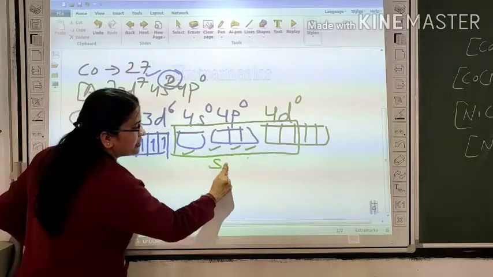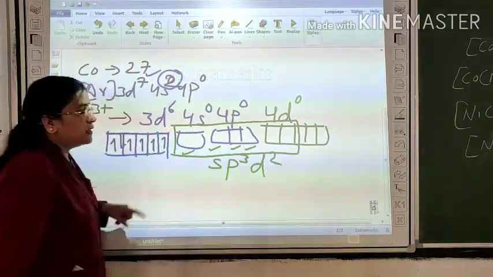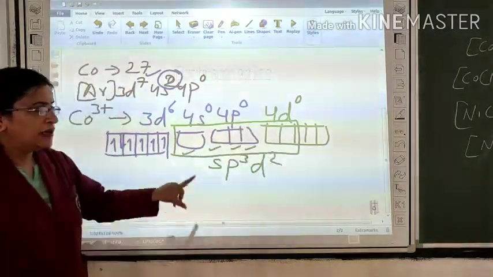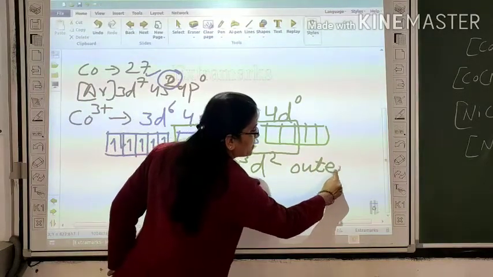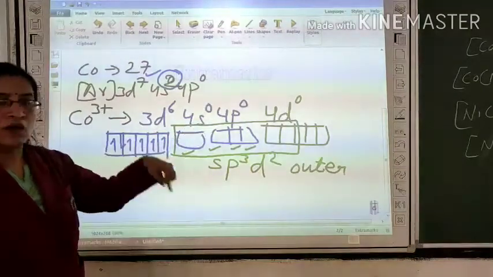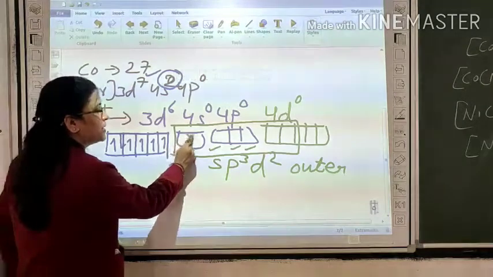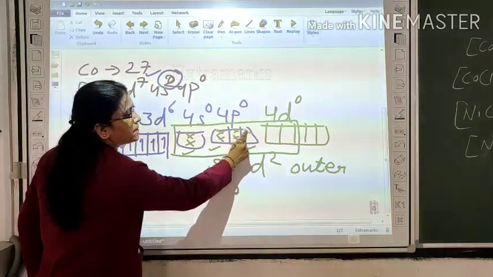So the hybridization is sp3d2. Now look carefully, all the subshells belong to the fourth shell. It means the complex is an outer orbital complex. Now each sp3d2 hybrid orbital overlaps with a fluoride ligand. So each fluoride ligand donates its lone pair.